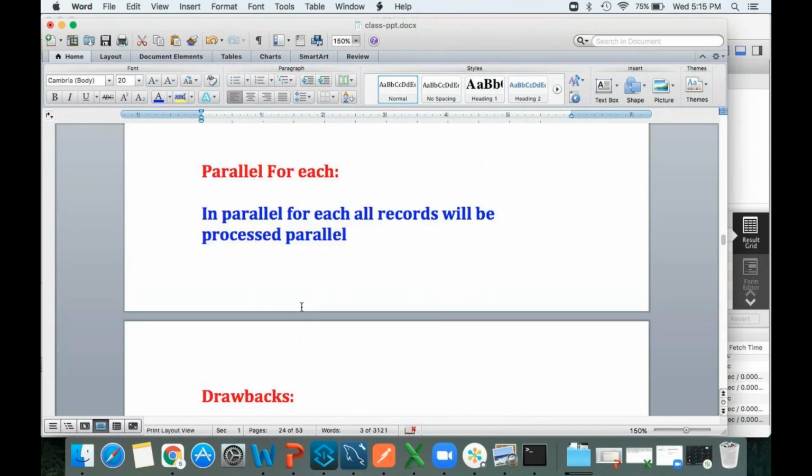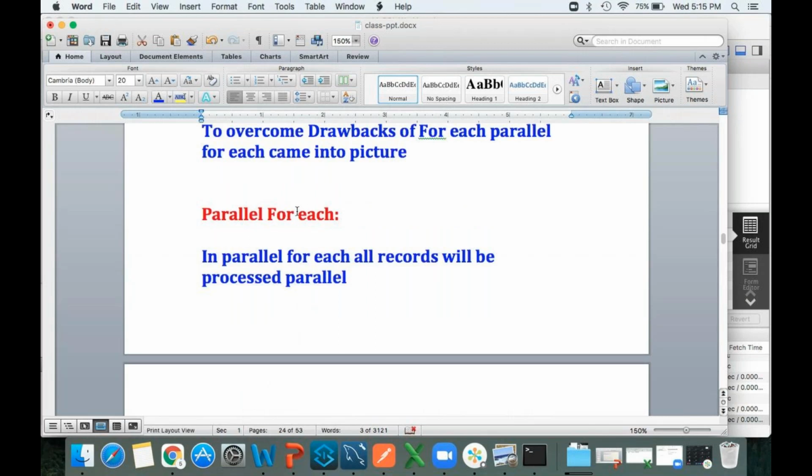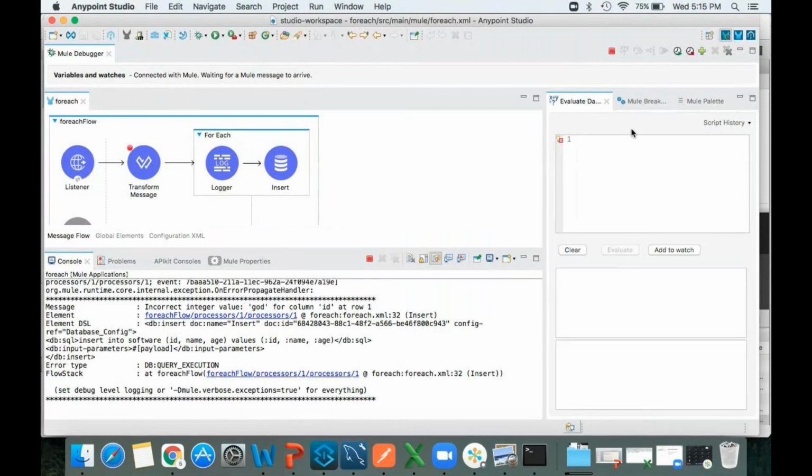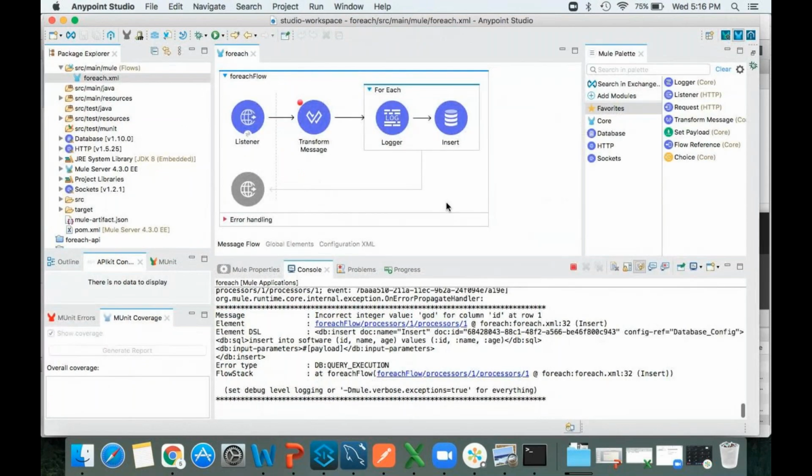We'll see. First, let me implement this parallel for each. Very simple. Let me come to the design mode. Click on this, it will take you to debug mode. Now come to the mule palette, just type parallel.